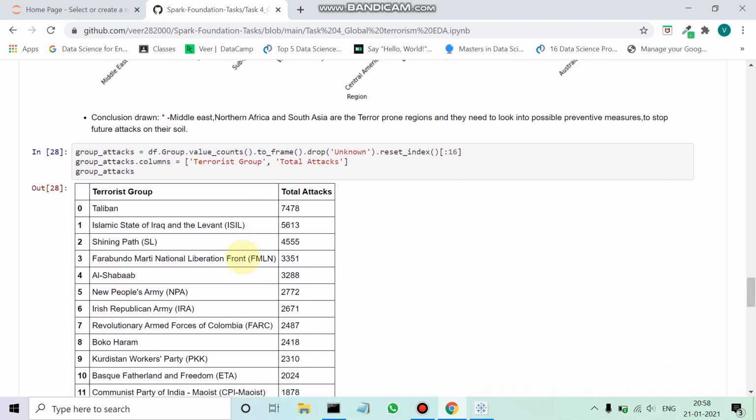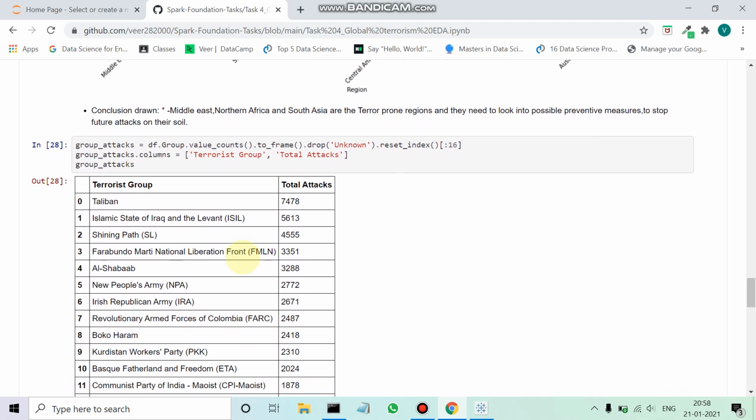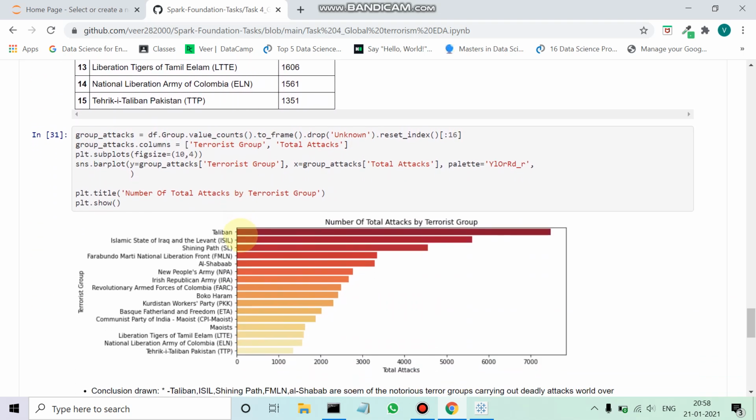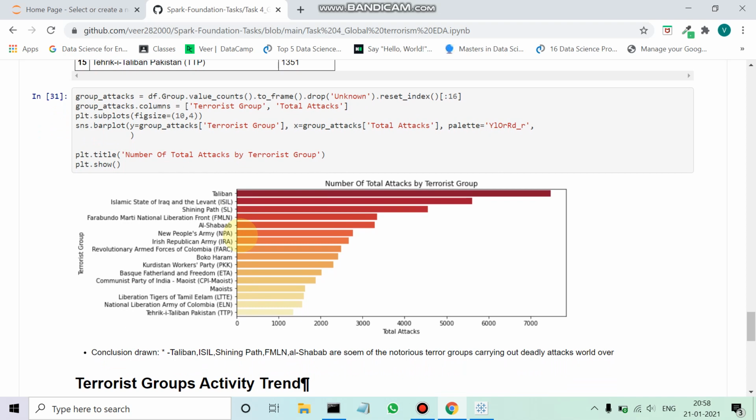Now we will move on to the terrorist groups and the total number of attacks they committed. We see that the Taliban is the notorious terrorist group which has committed more than 7,478 attacks, followed by ISIL, then Shining Path. We have even visualized this to see the Taliban and ISIL leading the number of terrorist attacks, followed by Shining Path, FMLN, Al-Shabaab, and so on.